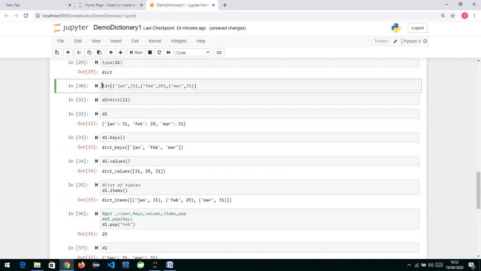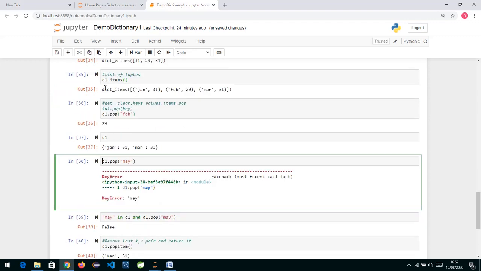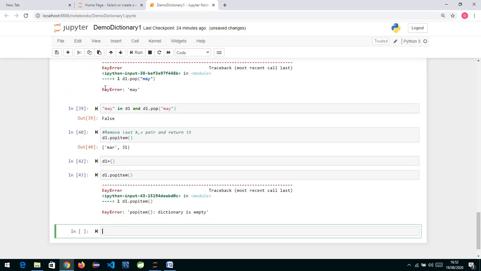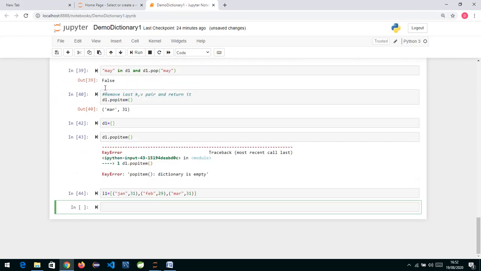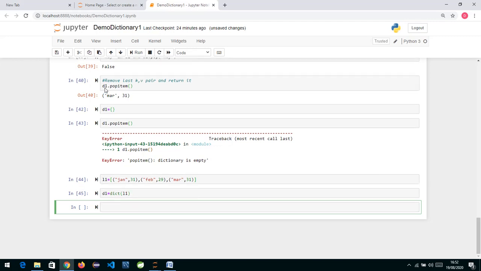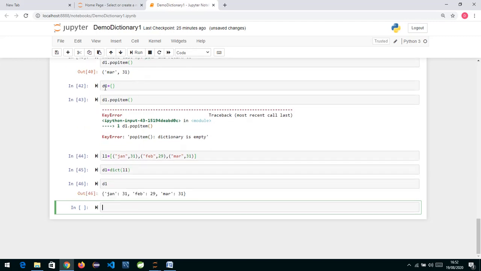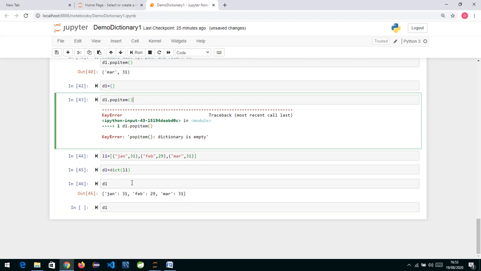Similarly, you can also remove an element using the del keyword. I'll just copy this over here, and if I say d1 is equal to dict of L1, I have constructed a dictionary. Now if I want to remove, one method I can use is pop, where I pass the key. The next way is popitem, which is always going to remove the last entry.